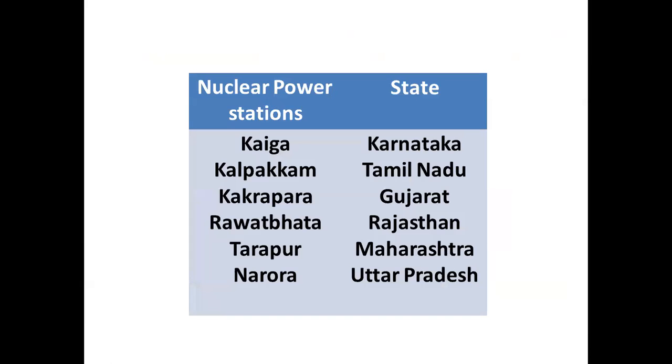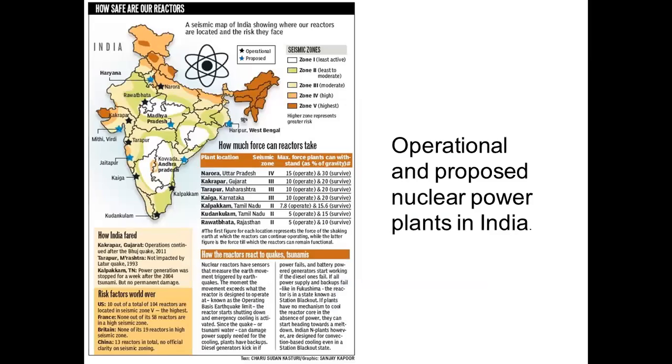Now, in India, there are several nuclear plants located. So see here, Kaiga is located. There are 6 nuclear power plants which we need to talk about. It might be asked in your examination for map work also. So Kaiga in Karnataka, Kalpakkam in Tamil Nadu, Kakrapar in Gujarat, Rawatbhata in Rajasthan, Tarapur in Maharashtra, and Narora in Uttar Pradesh. So these are operational and there are a few proposed.